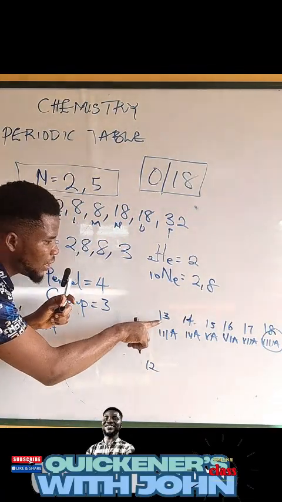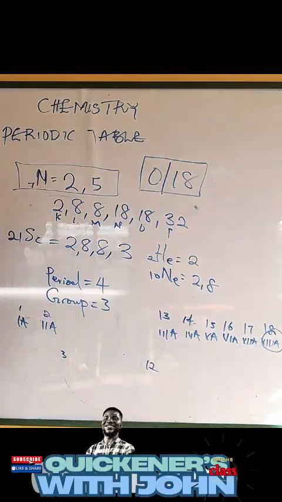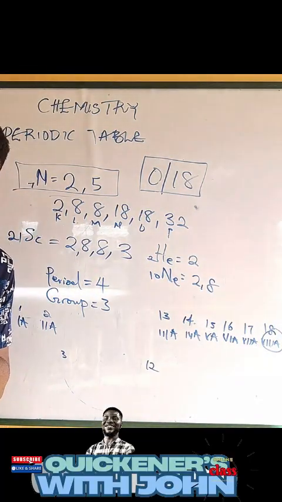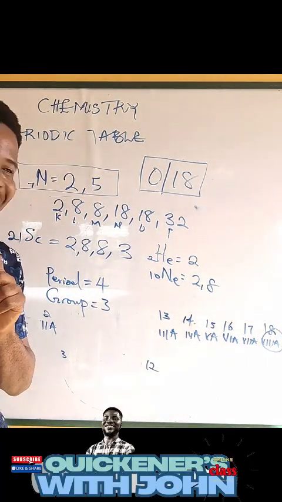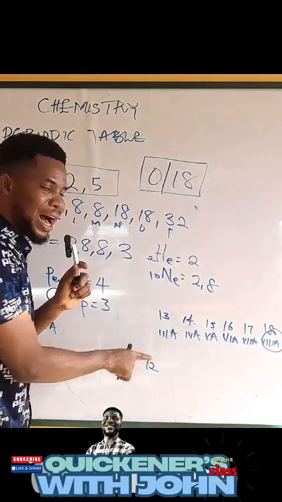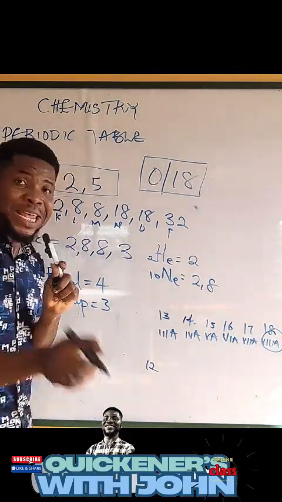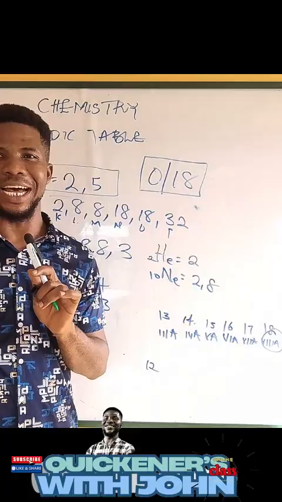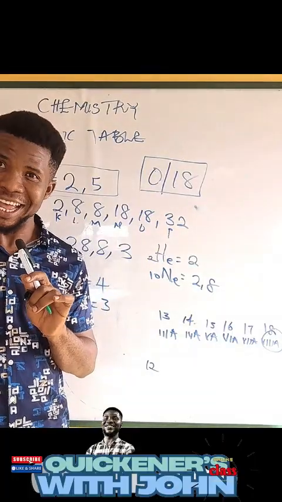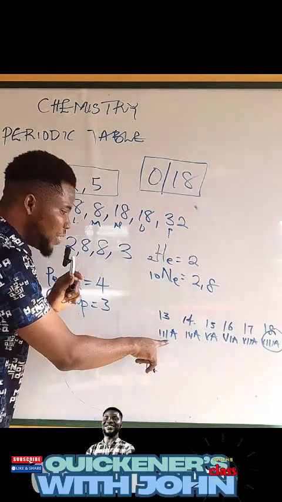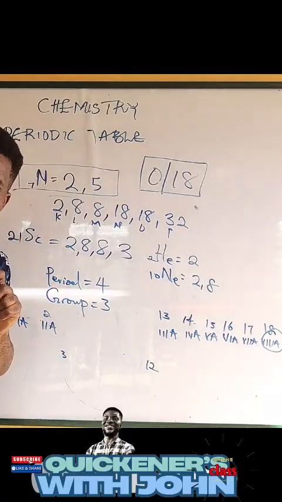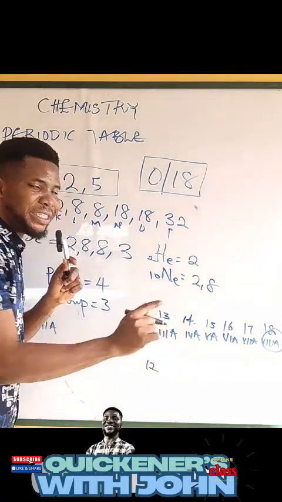So remember, this your 13 is formerly the one you call group 3, or 3A. Everybody understand now? So your group 3 or 3A is like your group 13.